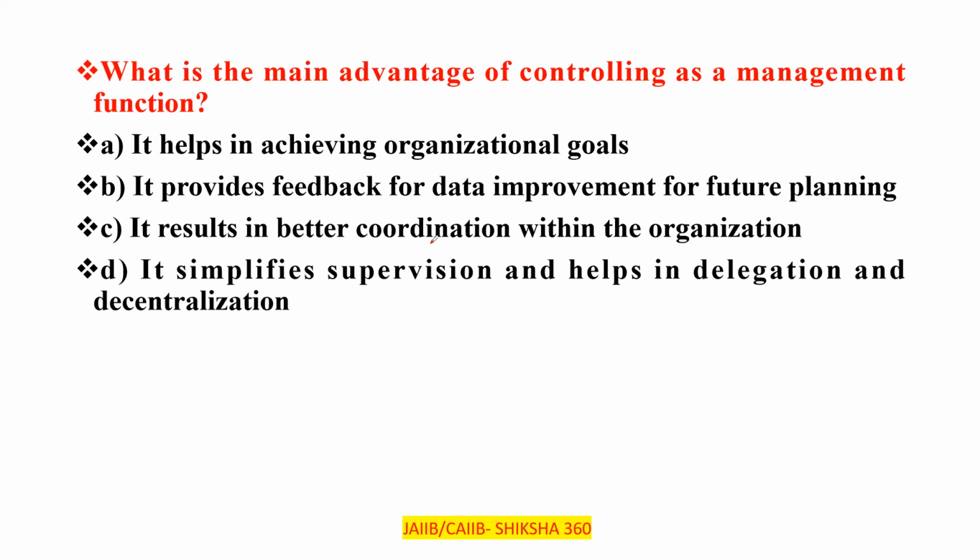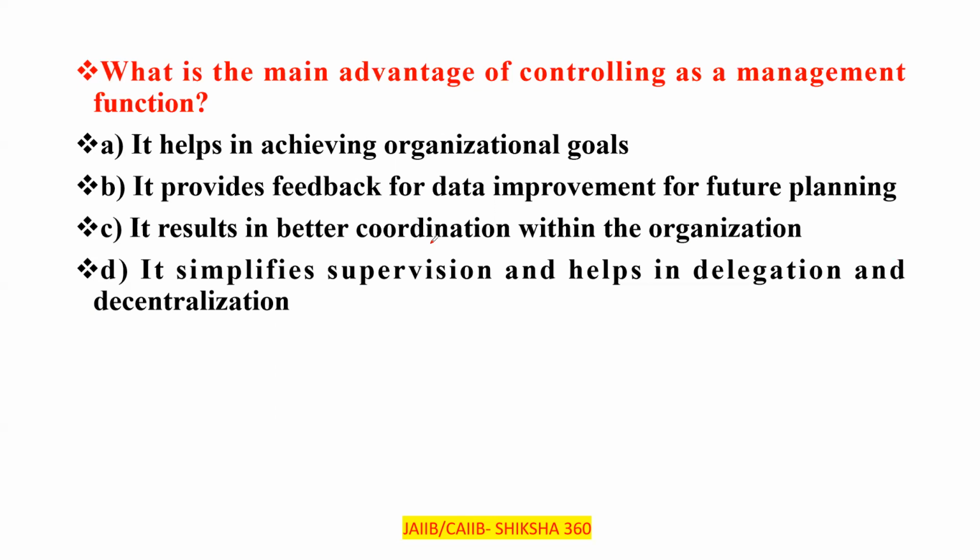What is the main advantage of controlling as a management function? Kindly remember the word: of the following, it is the main advantage of controlling as a management function. It helps in achieving the organizational goals. It provides feedback for improvement, basically for future planning.